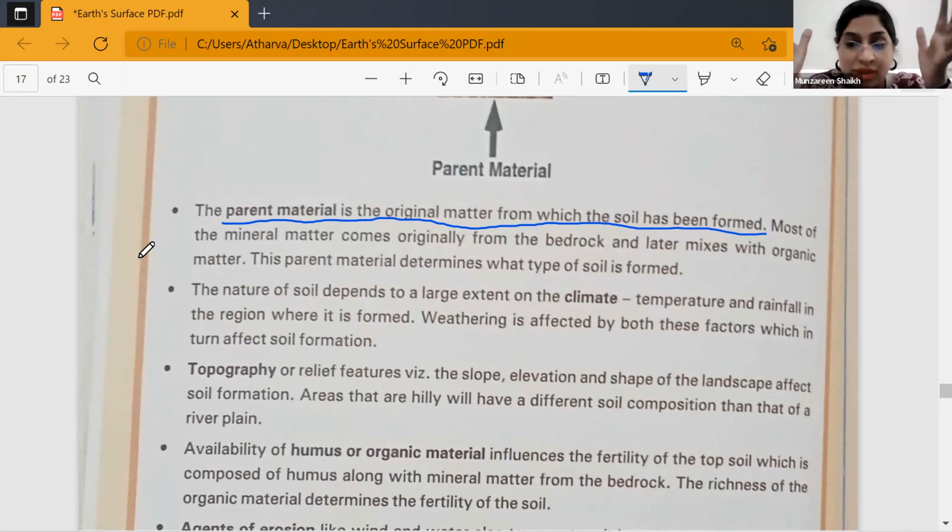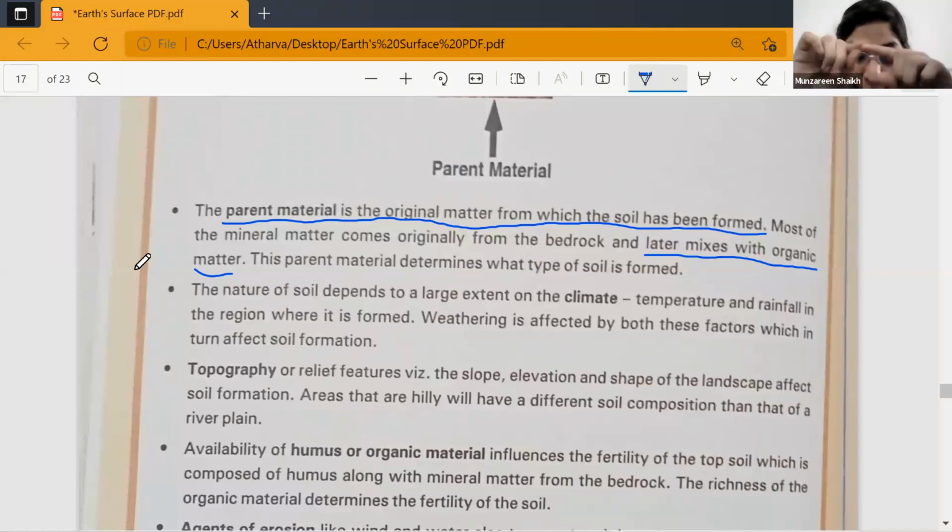So see what happens, parent material is the original matter. Now with the original matter, what mixes up is the organic matter. Please underline this. It later mixes with the organic matter. Please underline. Basically, parent material is the original matter, and this original matter mixes with the organic matter.